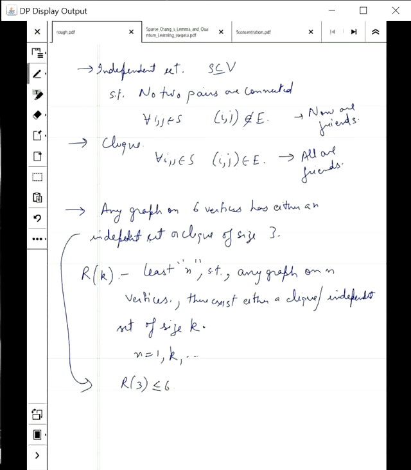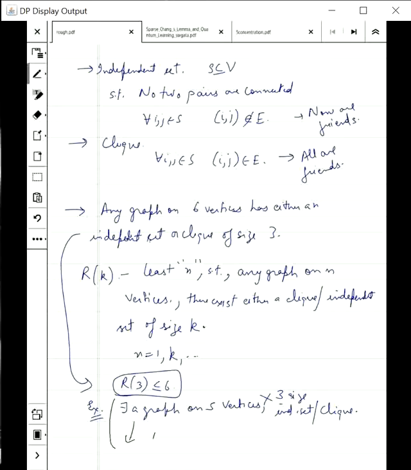As an exercise, you can prove that there exists a graph on 5 vertices which does not have a 3 size independent set or clique. So this exercise mixed with this will show that R(3) is equal to 6. This is the least n such that all graphs have either a 3 size independent set or a 3 size clique.